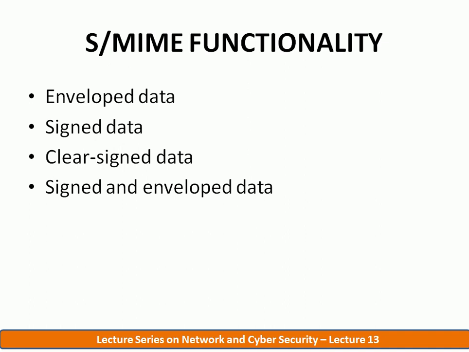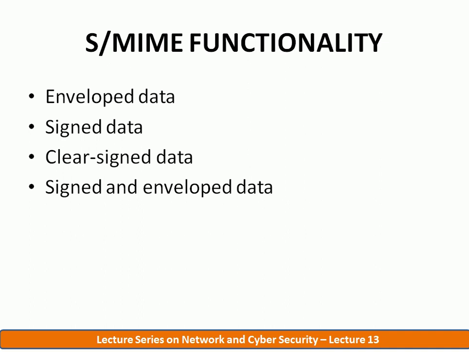Coming to the fourth one, signed and enveloped data. This is equivalent to providing both confidentiality and authentication simultaneously. As we already discussed in PGP, to provide authentication and confidentiality simultaneously, we have to follow the proper order.